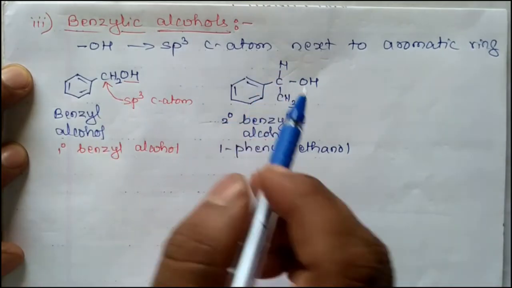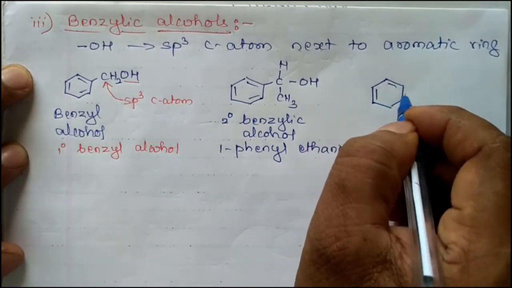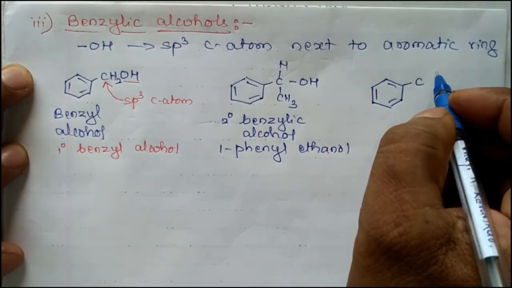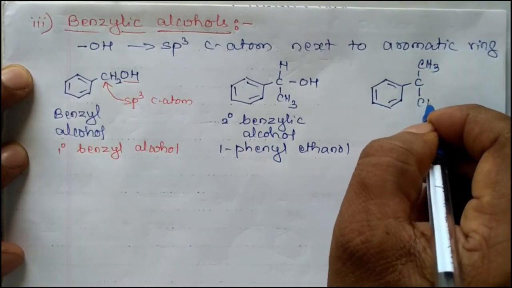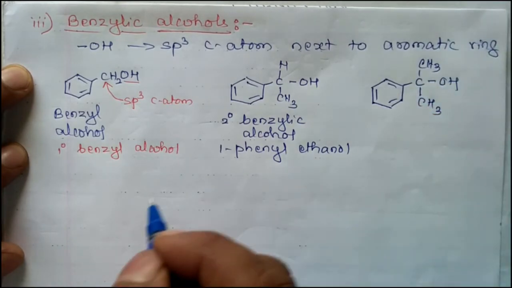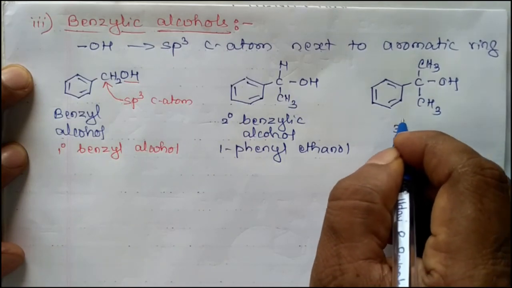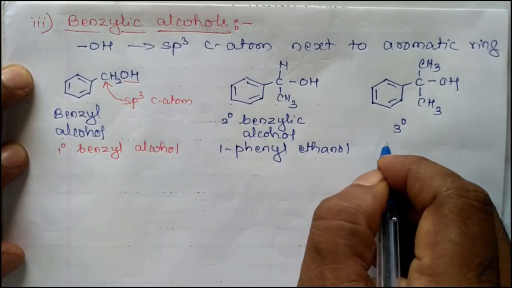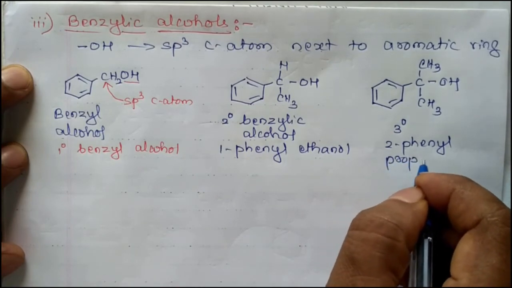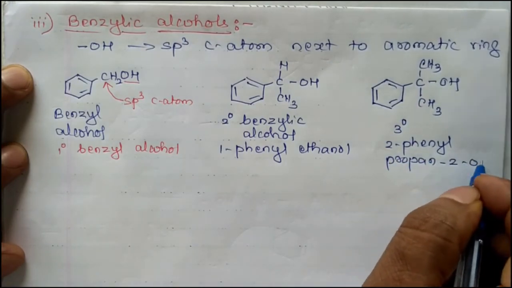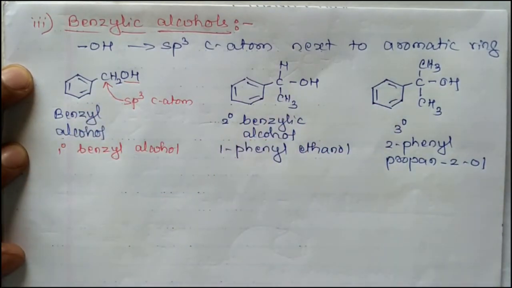Here if one more hydrogen atom is replaced by an alkyl group attached to the carbon atom, that becomes tertiary. CH3, CH3, OH. This is tertiary. Name is 2-phenyl propan-2-ol. This is primary, this is secondary, and this is tertiary benzylic alcohols.